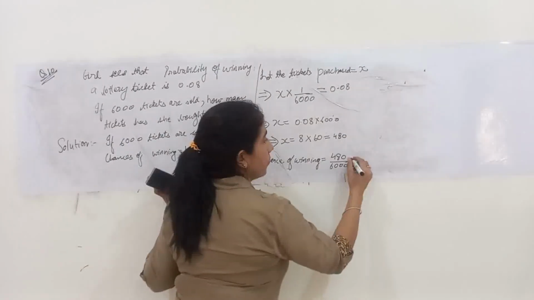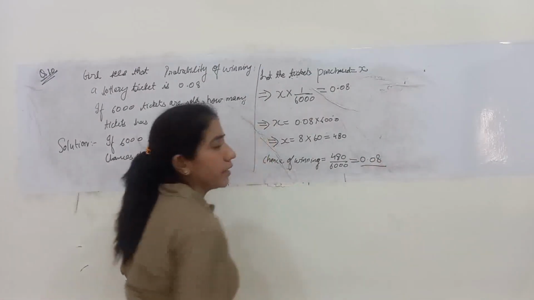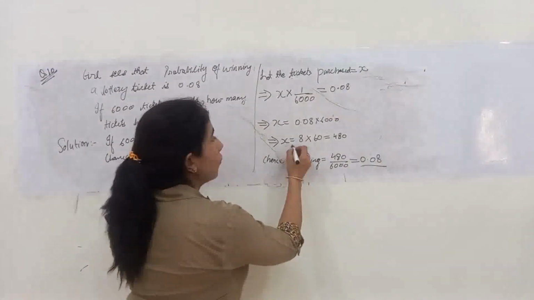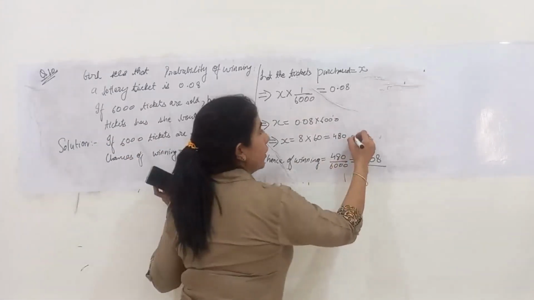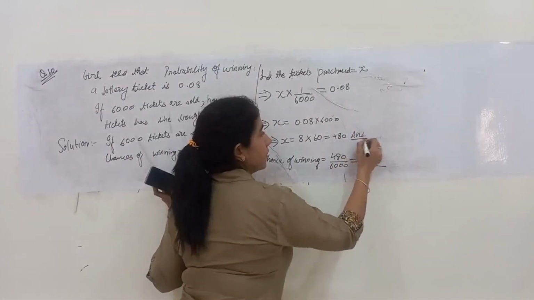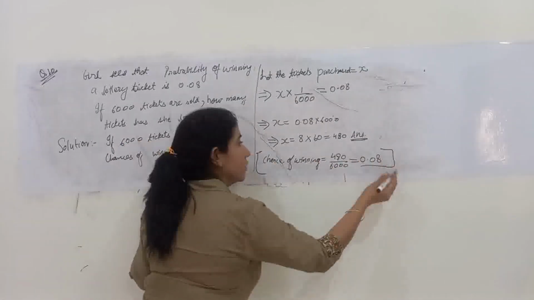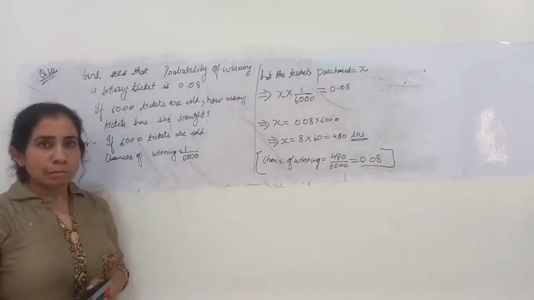So this will be calculated as 0.08. So the number of tickets purchased by the girl is 480, and that is my answer. This is just the reverse of the question.